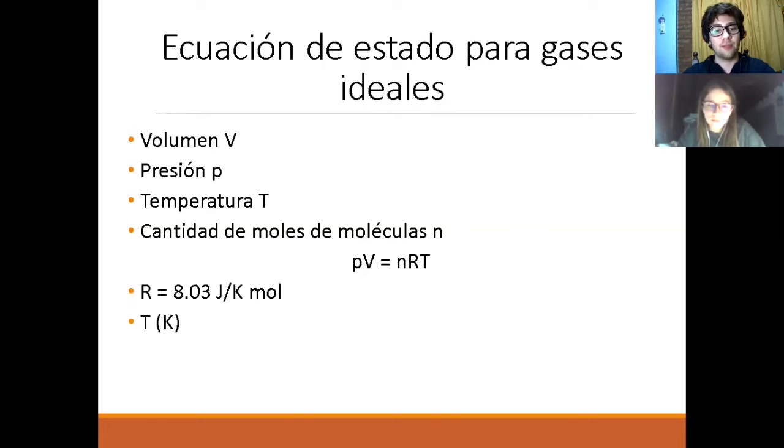en grados Kelvin. Un mol tiene aproximadamente 6,022 por 10 a la 23 moléculas. Este valor es conocido como número de Avogadro. Dependiendo de la sustancia, vamos a tener diferentes masas, pero el número de moléculas y átomos no varía.